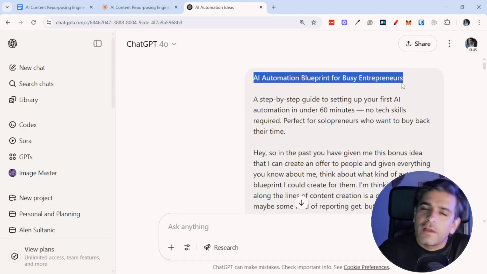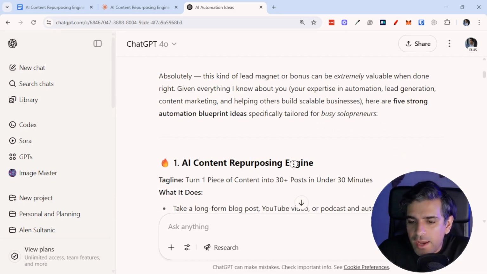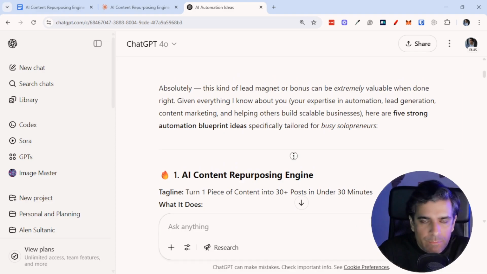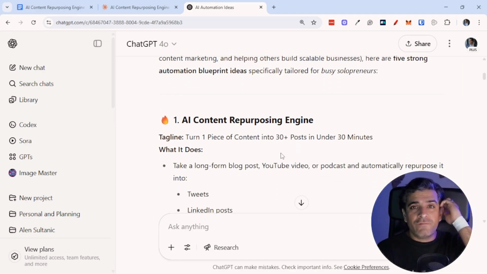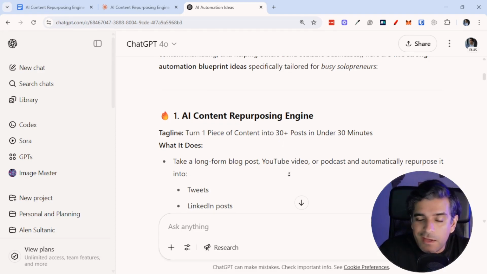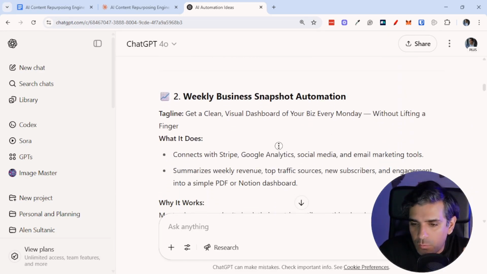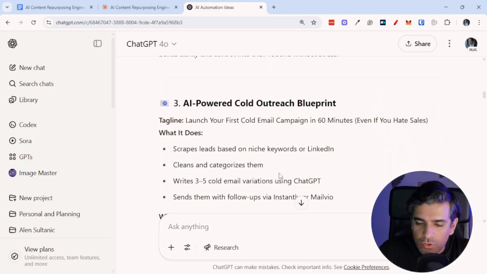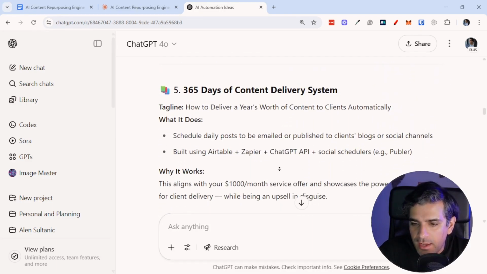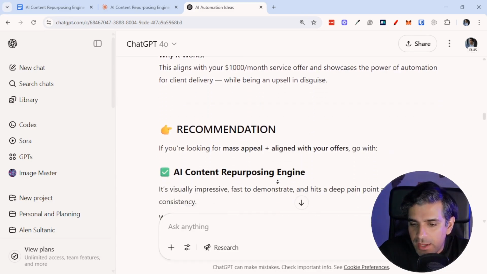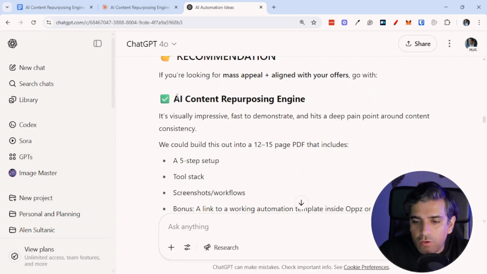So this is where I had to direct it. But again, I had just woken up, hadn't even started my morning coffee. So I thought, I'm kind of out of ideas right now. Just tell me what you think is best. So I said, okay, go ahead and outline some of the ideas for me based on this. So one of them was AI content repurposing engine. Now, about a year ago, I did very extensive training on this idea, and I know this idea inside out. Then another one was weekly business snapshot automation. Another one was AI-powered cold outreach blueprint. Then AI assistant for client onboarding and 365 days of content delivery. And it gave me a final recommendation on AI content repurposing engine.